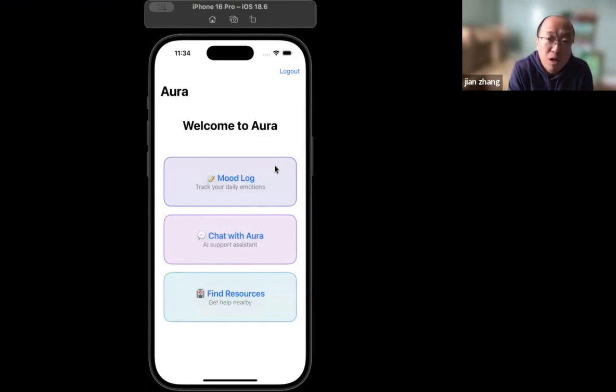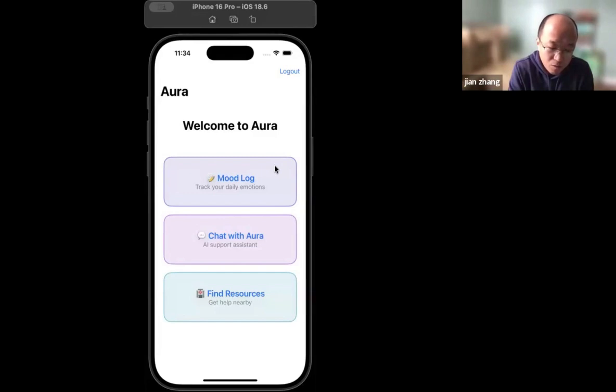Next part, I will talk about the difficulties we faced. The first one is Xcode configuration. Setting up the project structure and managing file references was sometimes frustrating. The second one is Firebase integration. Learning to properly structure Firestore collections and handle async callbacks took time.